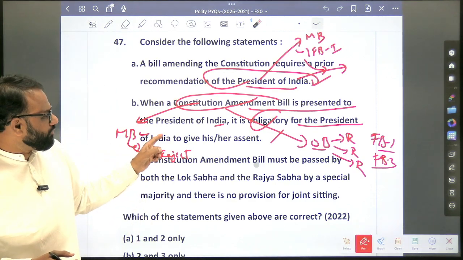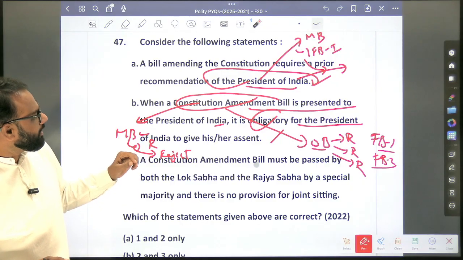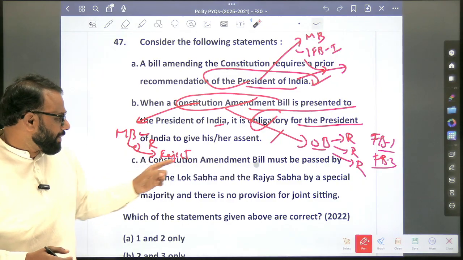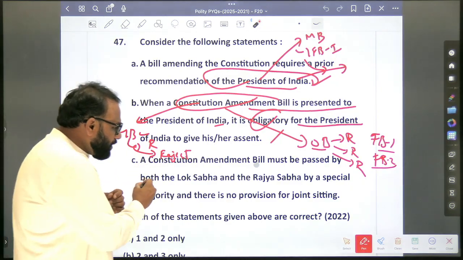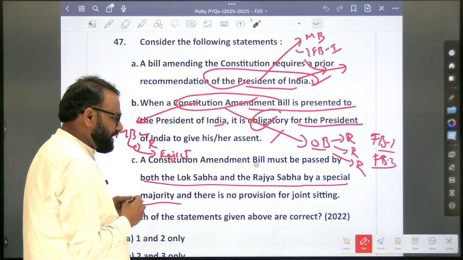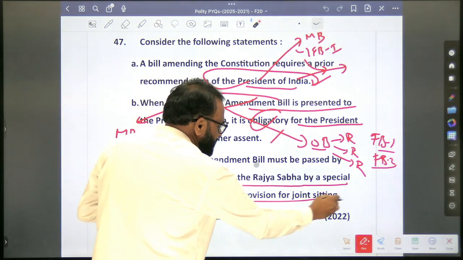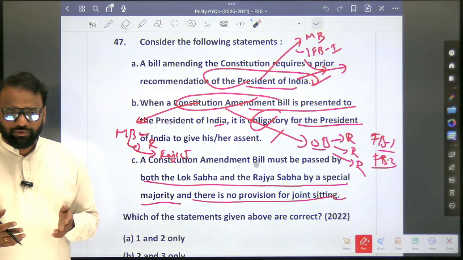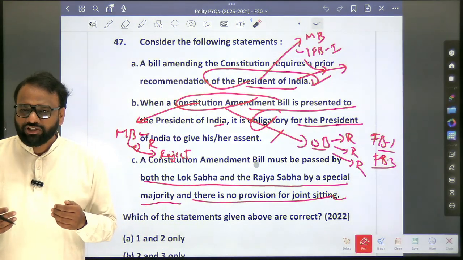So the second one is true or false. In this context, it is true. A constitutional amendment bill must be passed by both the Lok Sabha and the Rajya Sabha by a special majority, and there is no provision for joint sitting. Yes, it is true. So there is no provision for joint sitting.